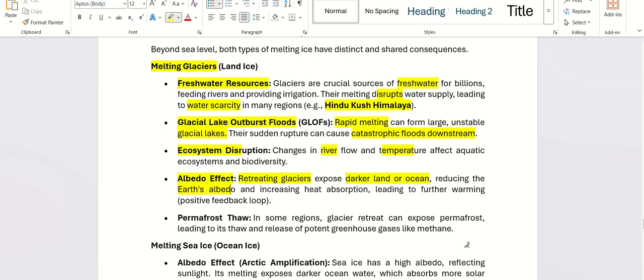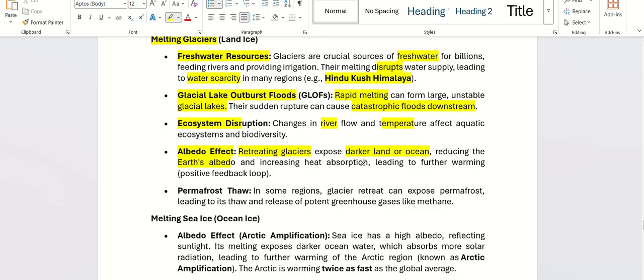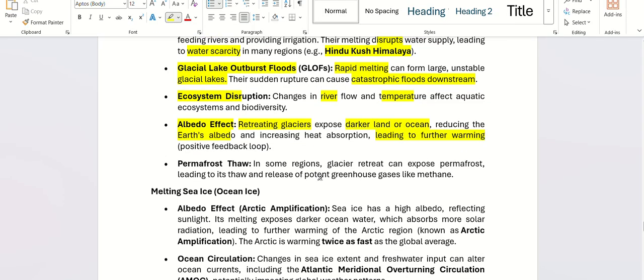If these glaciers melt, that will lead to further warming of the land and your oceans. Then it will cause permafrost thaw. The glacial retreat can expose permafrost, so the ice that was permanent will also start to melt, and it will release gases like methane.